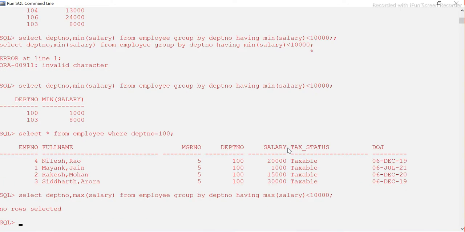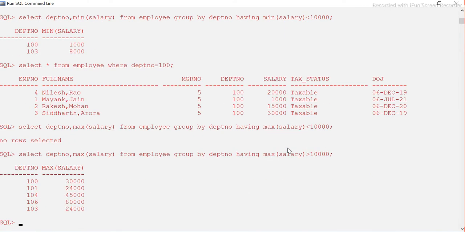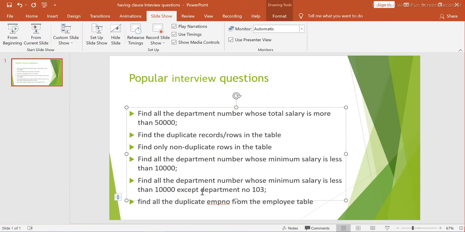There are no rows, right? There is no department whose maximum salary is less than 10,000. If I say greater than 10,000, yes, every department is having maximum salary more than 10,000, so all of them are coming here. There is no department whose maximum salary is less than 10,000. So this is how you can answer it.